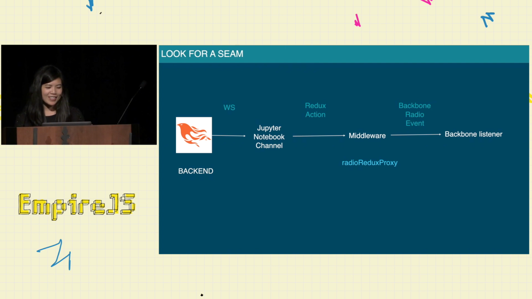So just to zoom out for a sec, this is what we're doing in the reverse direction. We have our Phoenix backend. It's communicating over WebSockets to a Jupyter Notebook channel on our client. Those messages from over the WebSocket are getting piped into Redux. And those Redux actions are then passed through a middleware, which is where we inserted our radio Redux proxy. Middleware is where all the weird stuff happens in Redux, because usually you keep your reducers pure, and this is definitely a weird side effect, so we just stuck it in there. So we have a radio Redux proxy, and it converts those Redux actions into Backbone Radio events, and then we set up Backbone listeners on the other side to re-enable the button.